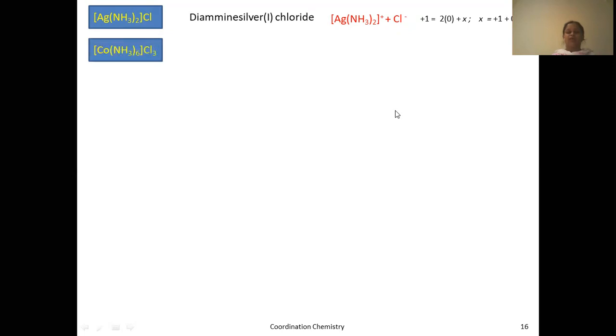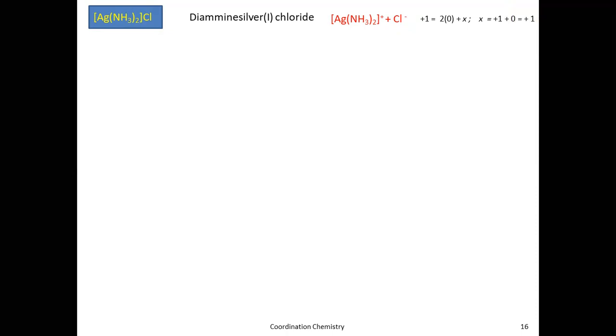Now, how do you calculate the charge? The charge can be calculated like this. See here. First you have to write the total charge on the coordination sphere, that is +1. That should be equal to the sum over the ligands and their charges. What is needed here? The number of ligands. How many ligands are there? Ammonia molecules, 2. Ammonia is a neutral ligand, so 0. Let me take a pen here.